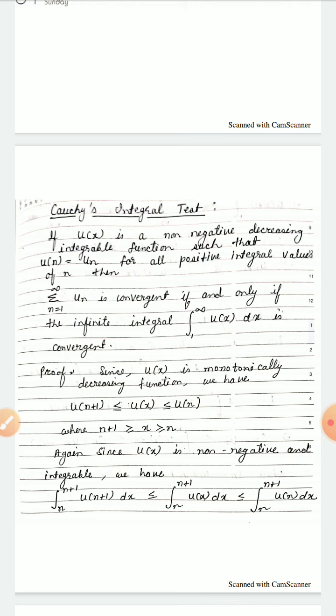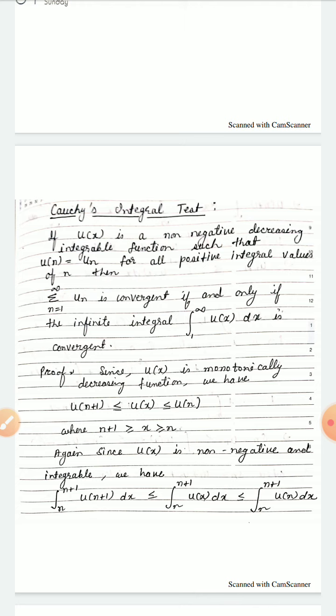Since u(x) is a monotonically decreasing function, by the definition of monotonic decreasing function, we have u_{n+1} is less than or equal to u(x) is less than or equal to u_n, where n+1 is greater than or equal to x is greater than or equal to n.